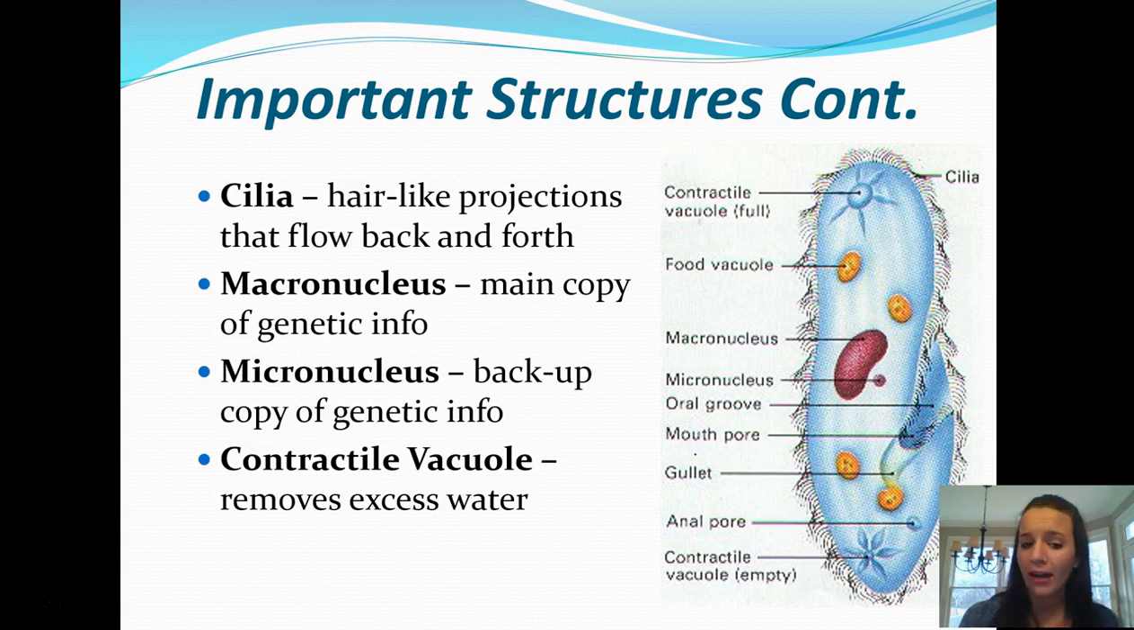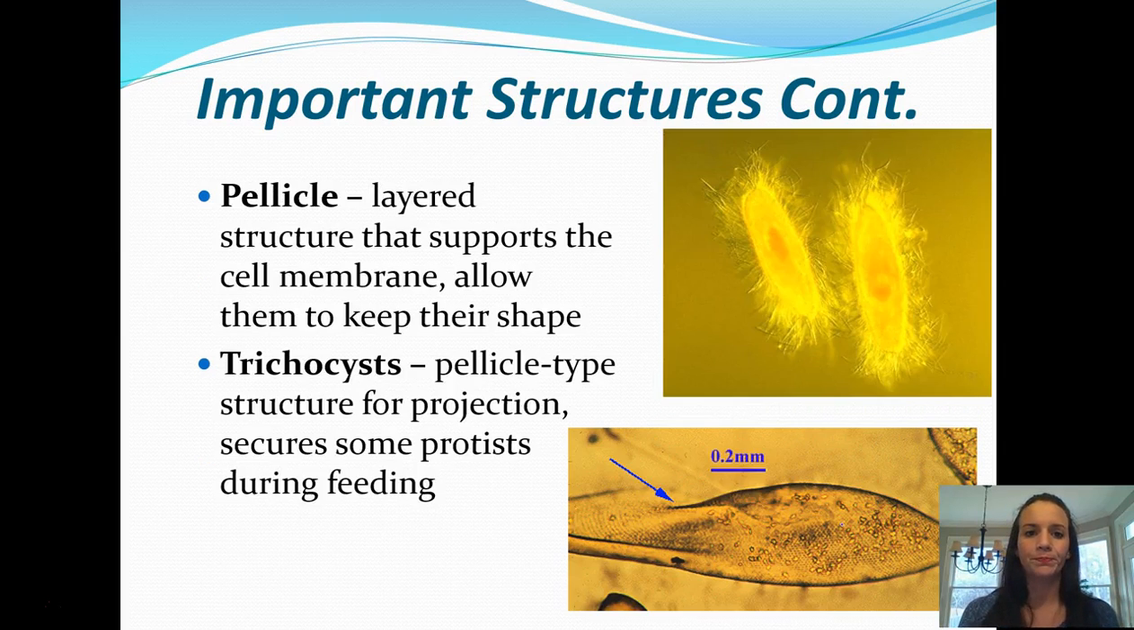And then you also have the contractile vacuole, which when you think of contracting, it's squishing together. The contractile vacuole, there are 2 in this picture. They look like little starbursts, and they contract to squeeze out that excess water from the protist. 2 other things we need to be aware of is the pellicle, which is just a layered structure. It supports the cell membrane and allows them to keep their shape. They don't have cell walls, so they are just cytoplasm in that cell membrane. There's also trichocysts, and these are pellicle-type structures for projection, and it also secures them during feeding. If you look at this picture here, it's this little spike that's sticking out.